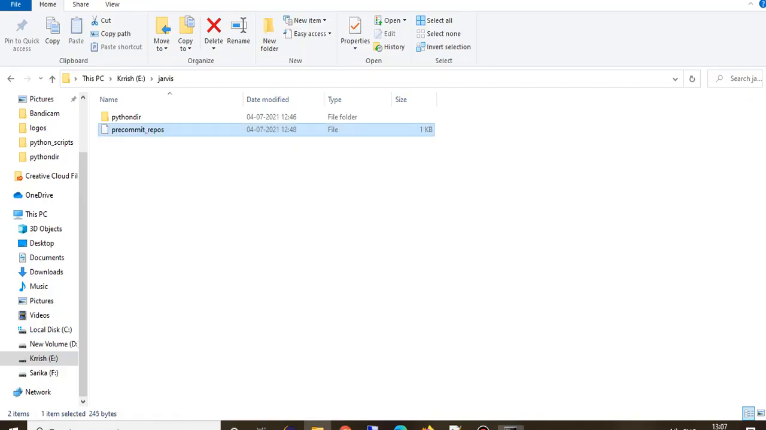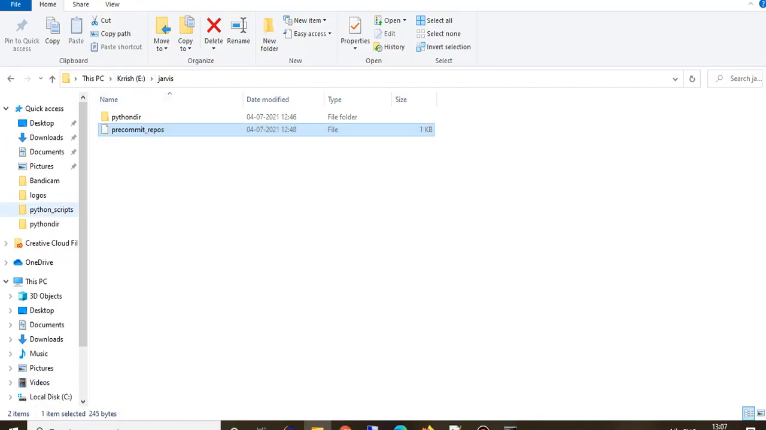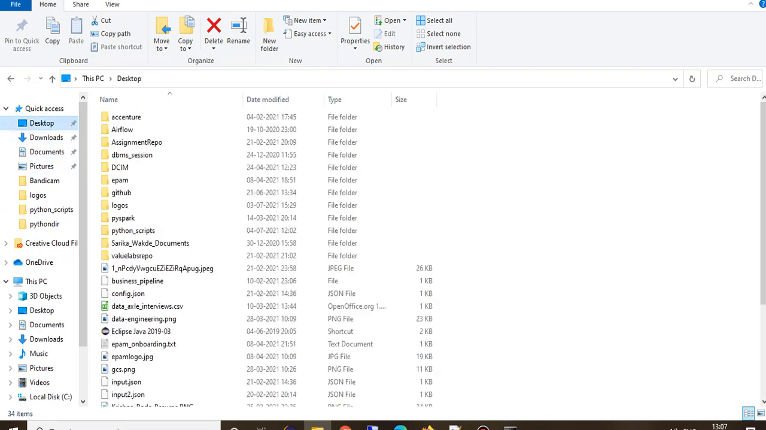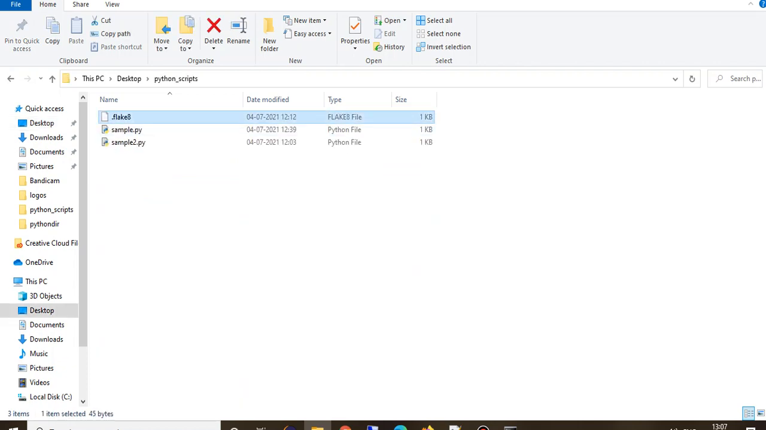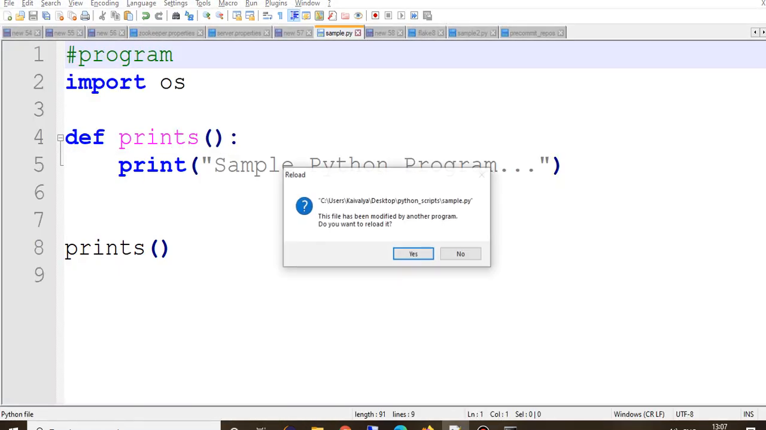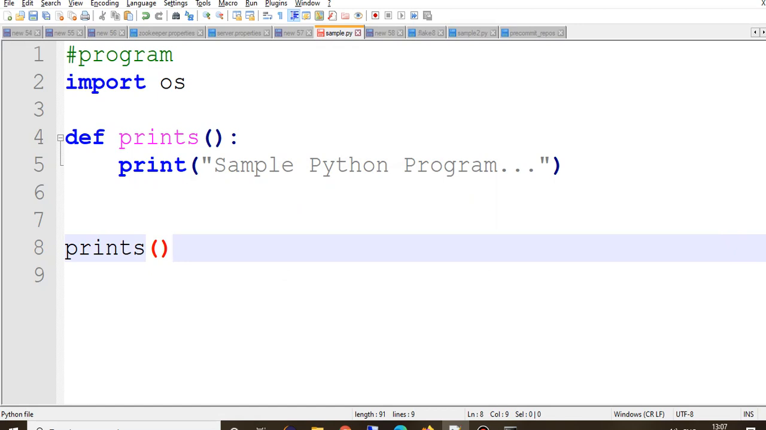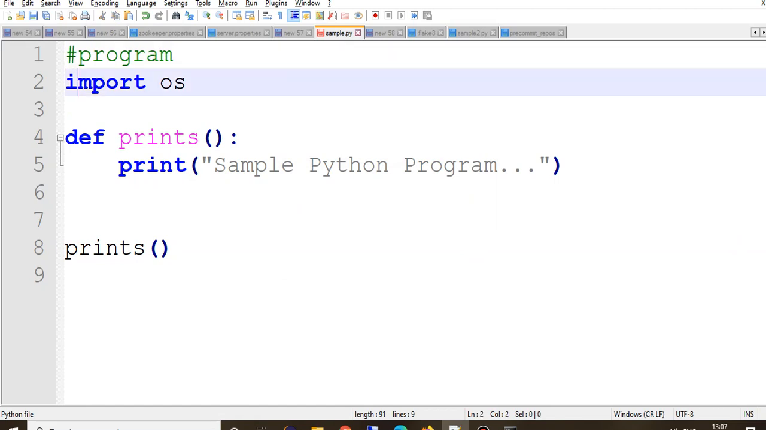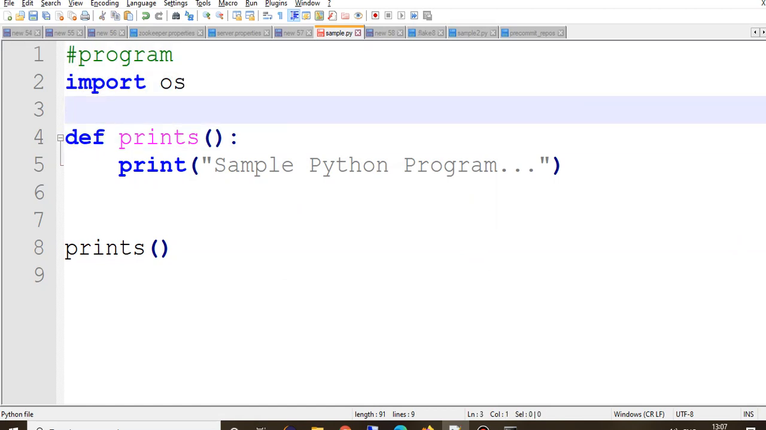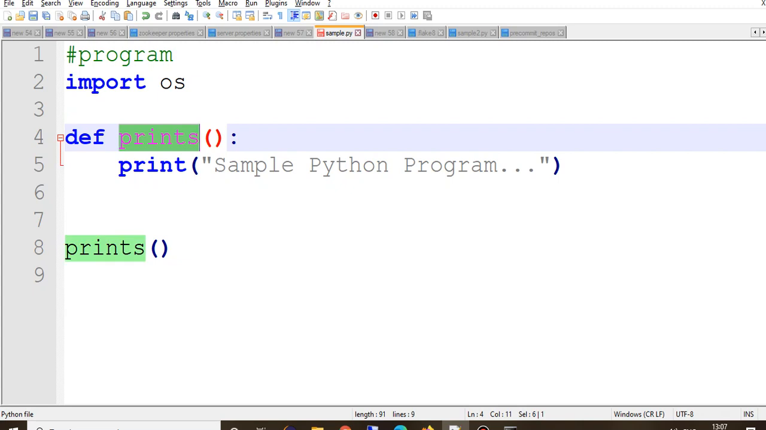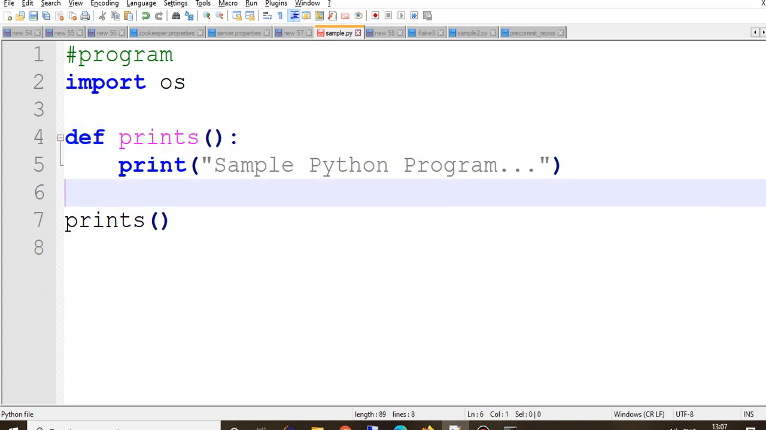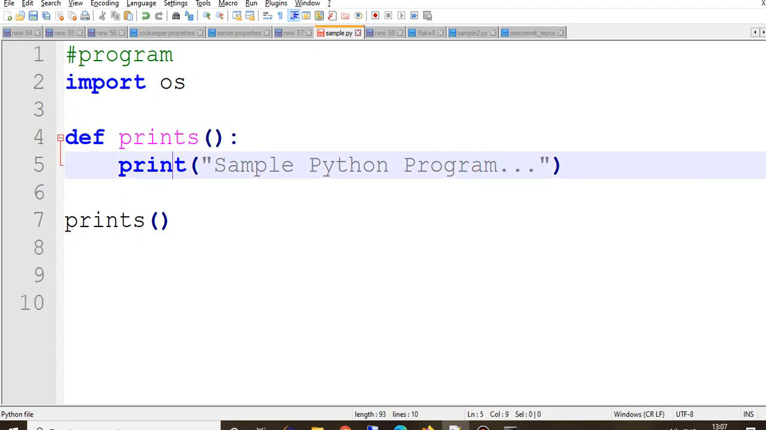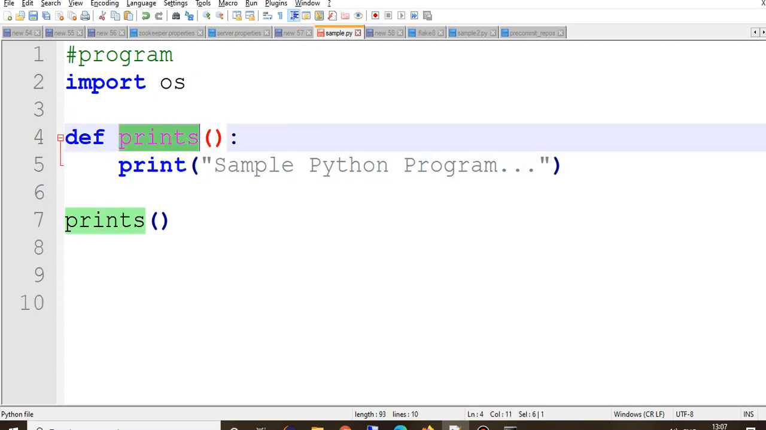Now what we will do is, I do have one directory on my desktop, Python scripts. Okay, so let's delete whatever is there and try to see what is there in this sample, right? I have written one simple program. It has one comment, it has one import statement, then it has a function named prints, and this function is called here, and we do have this print statement inside the prints function, and it will print this statement.